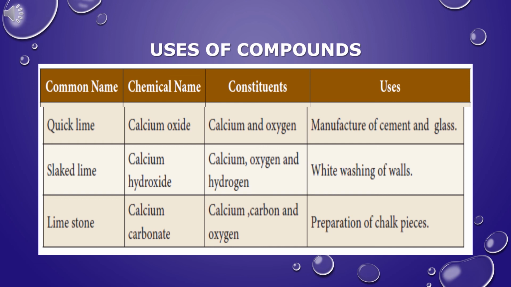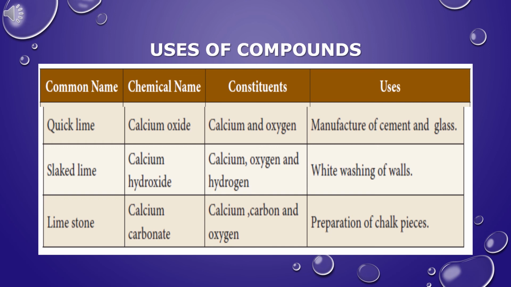Slaked lime. The chemical formula for slaked lime is Ca(OH)2. Slaked lime is a colorless crystal or white powder. Slaked lime is produced when quicklime is mixed with water. Quicklime is CaO, water is H2O. CaO plus H2O gives Ca(OH)2, slaked lime.